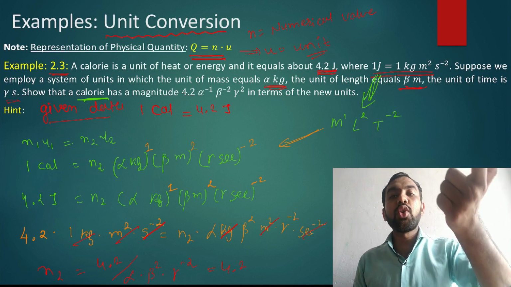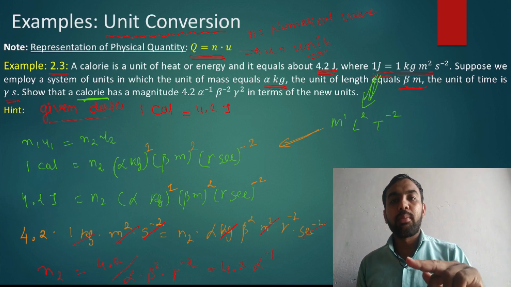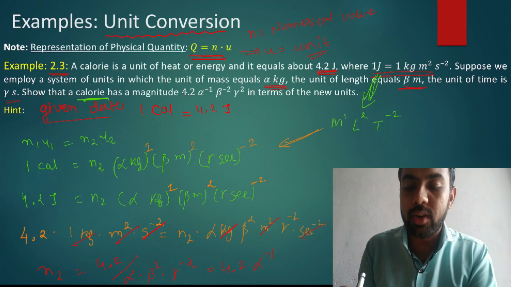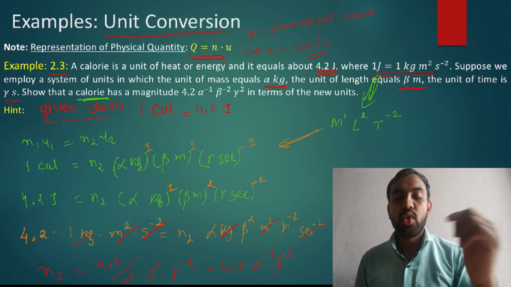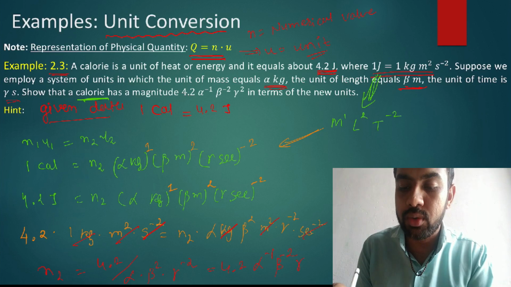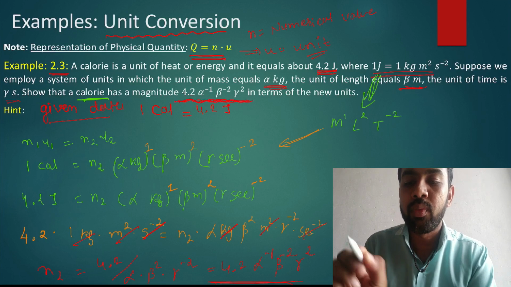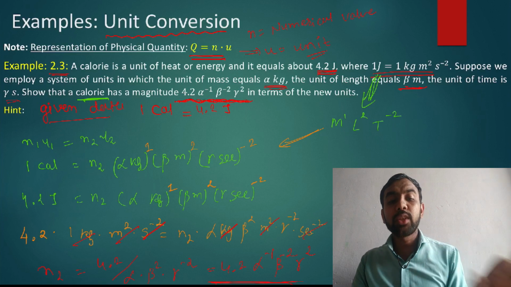It comes to the numerator, so the power becomes -1. What is the power of beta? 2, so it becomes -2. What is the power of gamma? -2, so the power becomes +2. So gamma raised to 2. This is our final answer: 4.2 into alpha raised to -1, beta raised to -2, and gamma raised to 2.